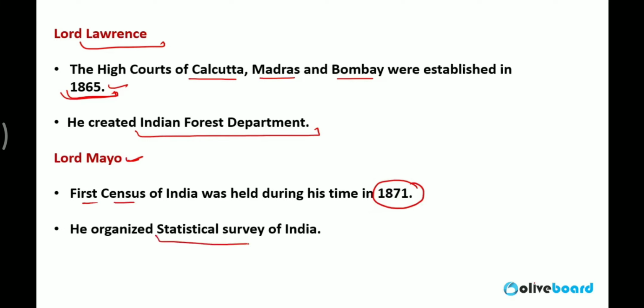He started the Statistical Survey of India. Now we call it CSO, the Central Statistical Organization, or the Statistics Department in India. This department was actually founded by Lord Mayo. The new name is CSO, Central Statistical Organization.